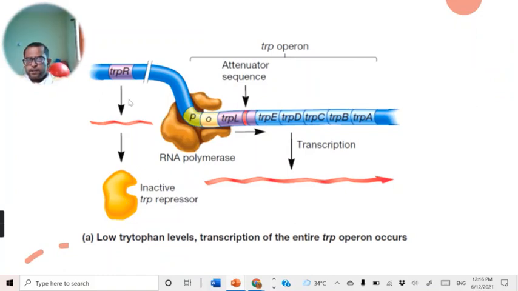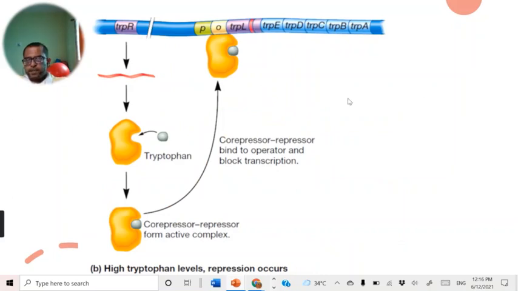This is a regulator. It produces the inactive repressor, and this repressor is in the inactive stage when the tryptophan level is low. In such conditions, these genes are expressed, and these enzymes participate in synthesizing the tryptophan amino acid from glycine. And again, when the concentration of tryptophan increases, tryptophan binds to the aporepressor, where here tryptophan acts as a co-repressor. It forms the active repressor complex.